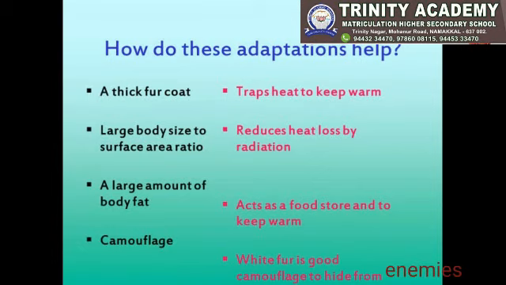Once again, I repeat it. How do these adaptations help the animals? First one, thick fur helps to keep warm. Second one, a large body size to surface area ratio reduces heat loss by radiation. A large amount of fat acts as a food store and to keep warm.